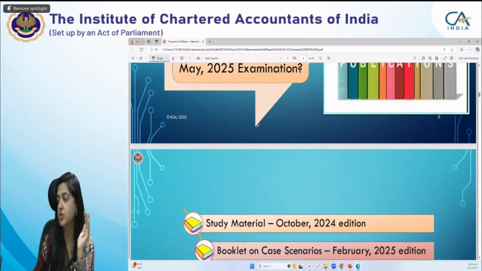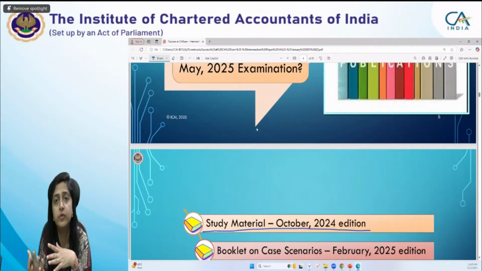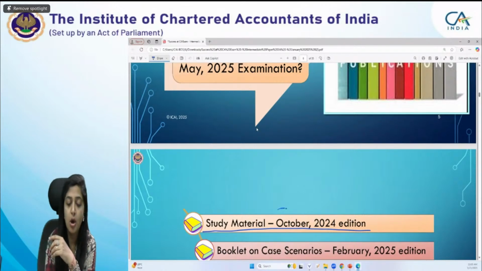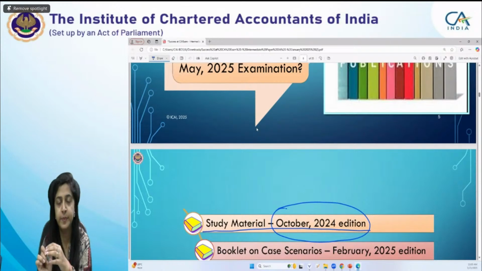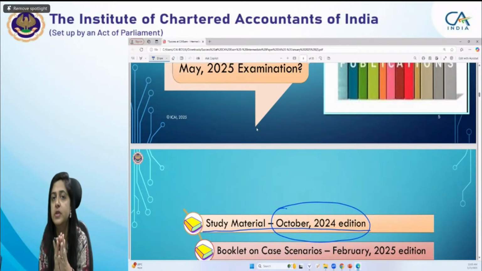First of all, the foremost important publication is your study material, because all your provisions with the help of tables, diagrams, flowcharts, everything is there in the study material. And the relevant edition for May 25, September 25 or January 26 is the October 2024 edition. Many students ask, ma'am, we have the 2023 edition, is it relevant for May 25? Students, by way of the Finance (No. 2) Act 2024, there are many changes in the TDS rates. Capital gains has been completely revamped. So all these amendments are covered in the October 2024 edition.